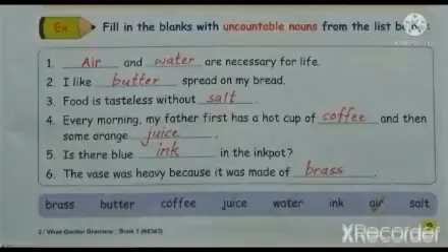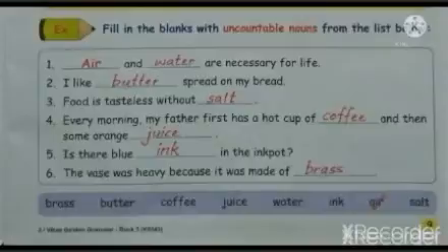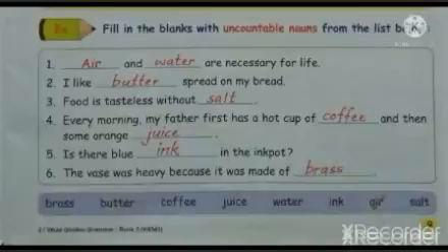Now see the exercise, students. Fill in the blanks with uncountable nouns from the list below. Noun, there are some uncountable nouns given. See, brass, butter, coffee, juice, water, ink, air, salt. You have to choose the correct nouns. Now see first one. Dash and dash are necessary for life. So what is the answer? Air and water.